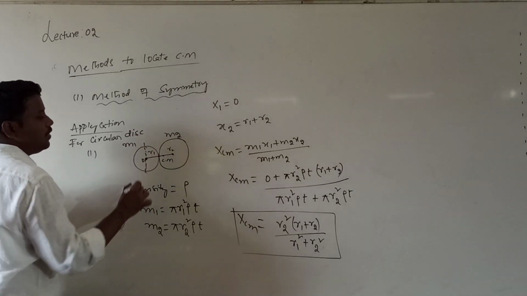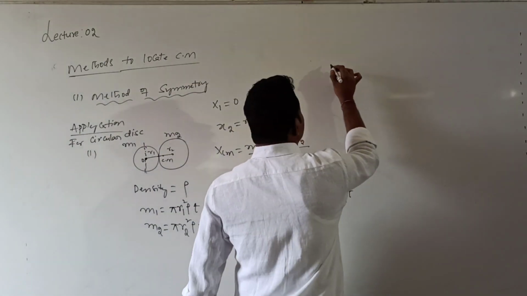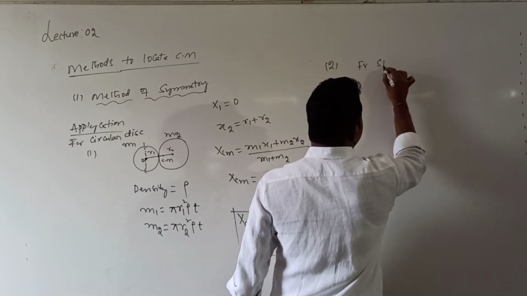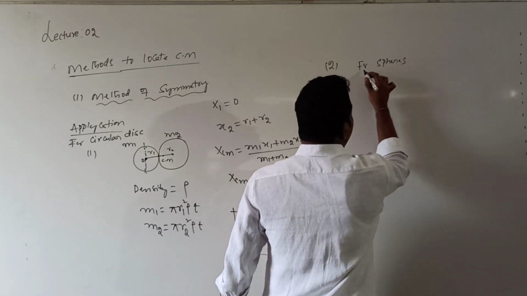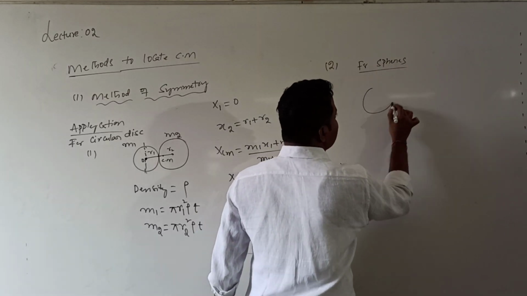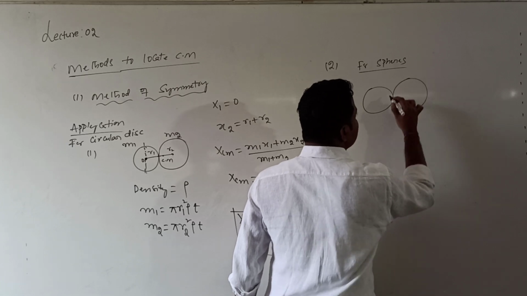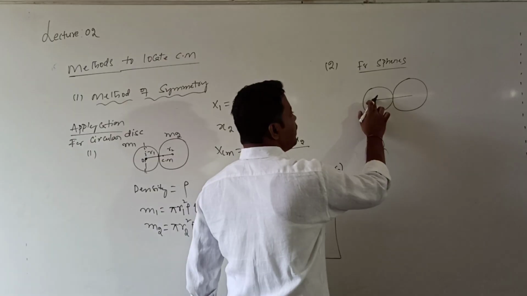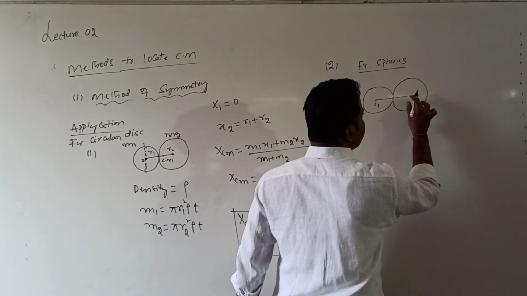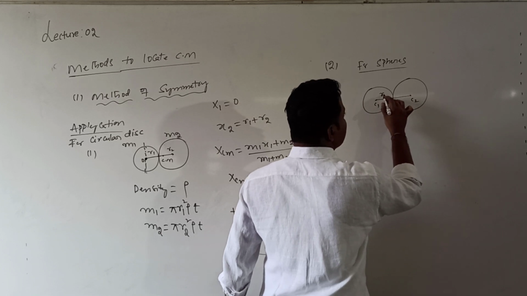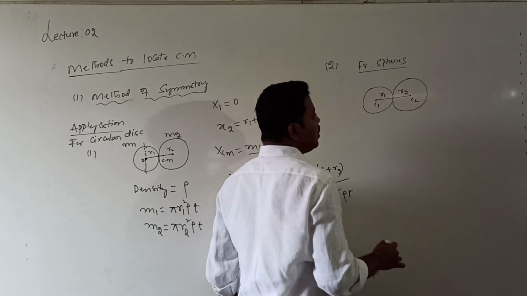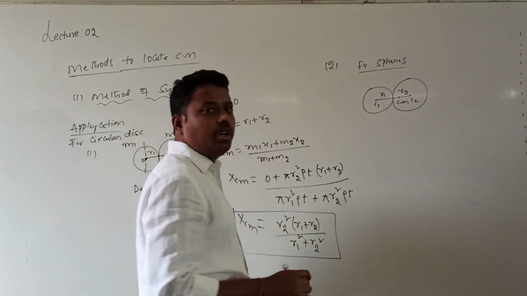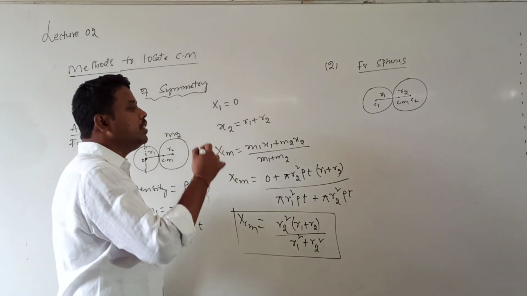Similarly, the second application is for spheres. I want to locate the center of mass under the same conditions. So let us consider two spheres. This is the first sphere and this is the second sphere. Both are joined. The center of the first sphere is C1 and the center of the second sphere is C2. The radius of the first sphere is R1 and the radius of the second sphere is R2. After joining, the center of mass will be close to C2. Now I want to locate the center of mass from the origin at the center of the first sphere.